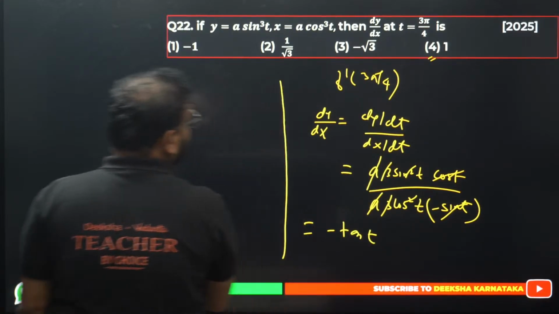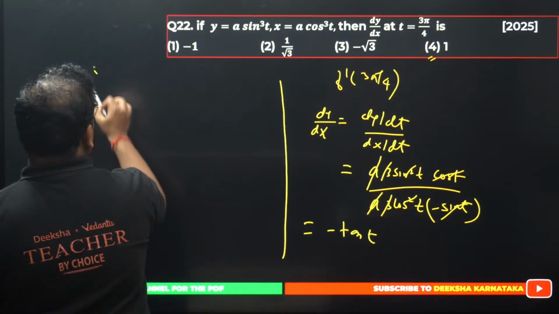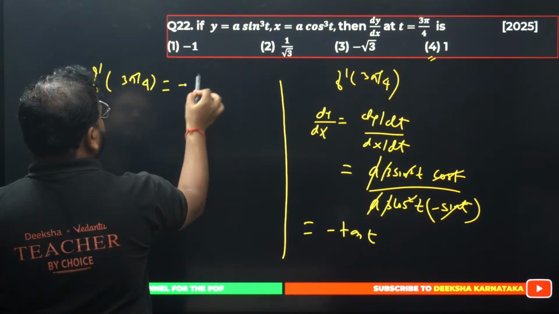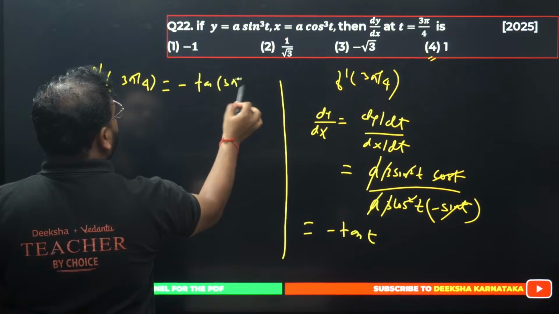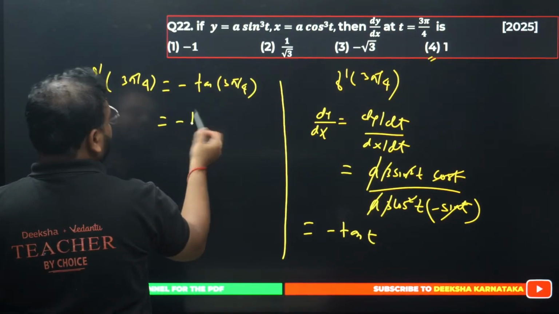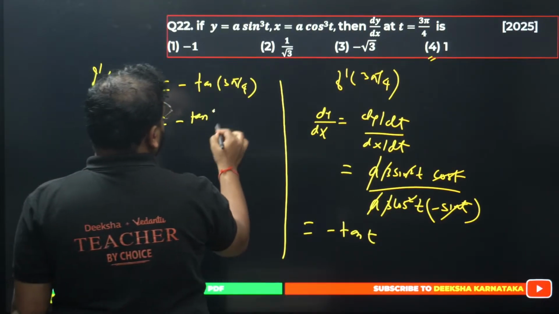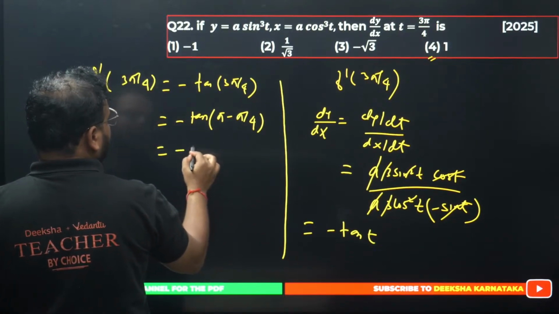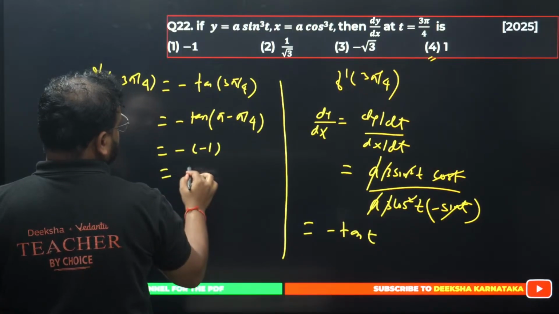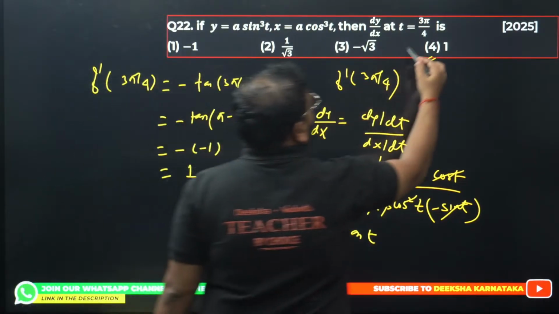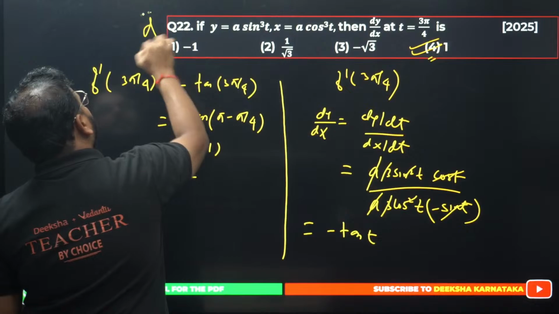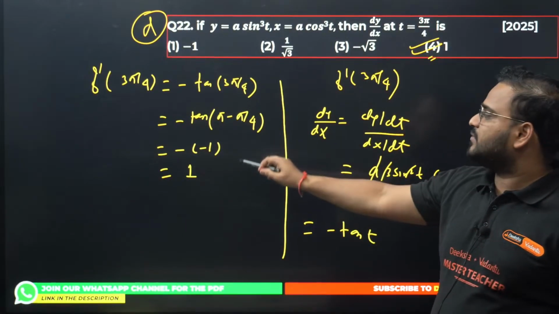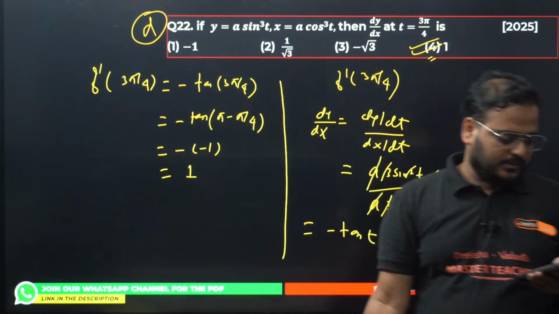Minus tan t. So now what are we looking for? F dash at 3 pi by 4. So minus tan of 3 pi by 4. Minus tan of 3 pi by 4 is how much? Tan of pi minus pi by 4, which quadrant? Second quadrant, so minus 1. Answer is plus 1. D is correct, the fourth answer is correct. Tan 3 pi by 4 is anyway minus 1. If you want, you can use the quadrant rule to understand this.